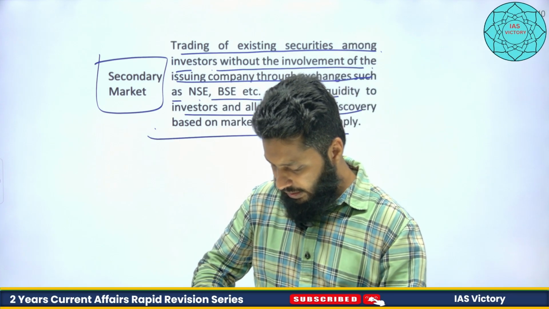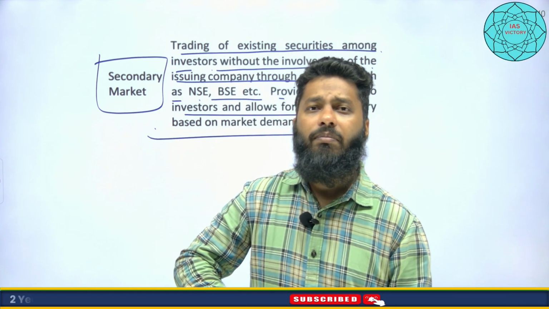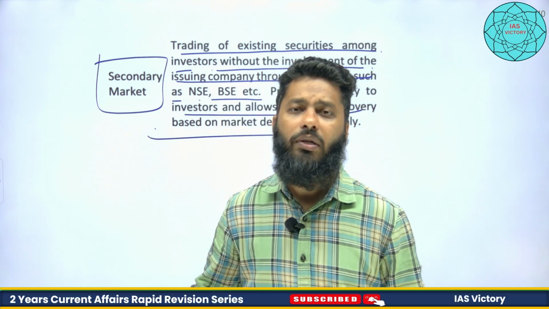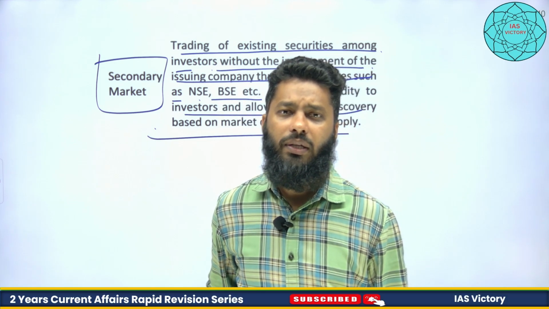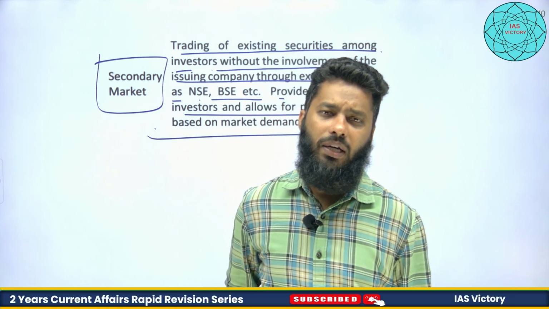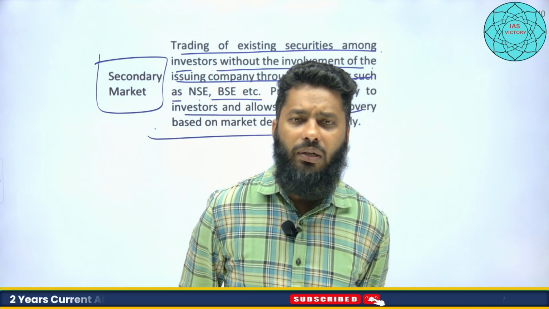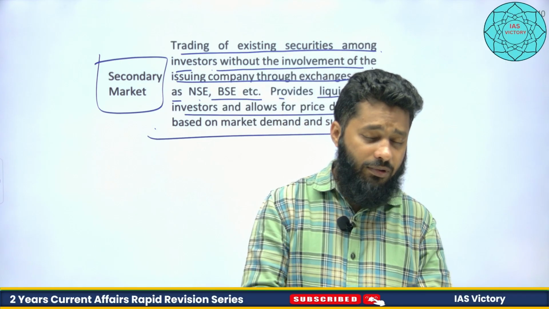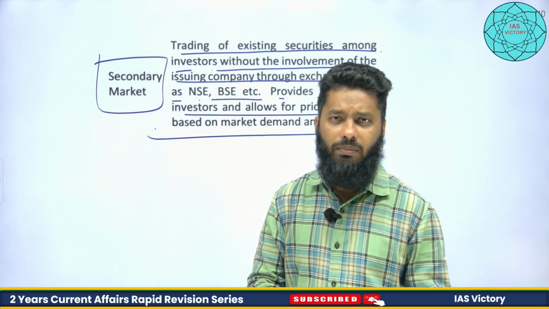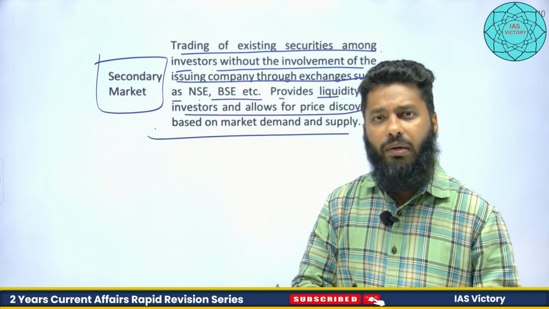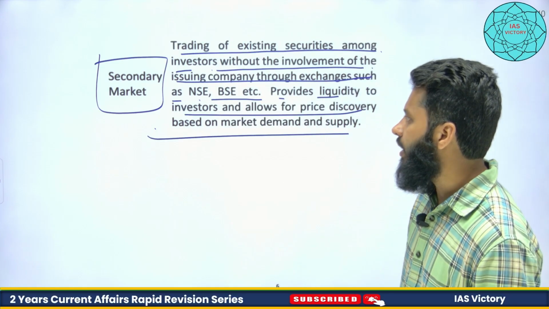If I am holding some shares and I am selling to some other investor, some other buyer, not involving the company directly, that is the secondary market, right? So primary and secondary market.